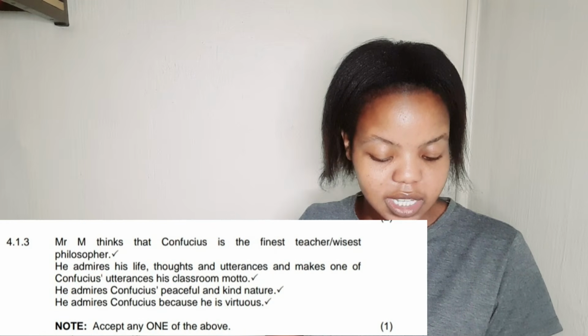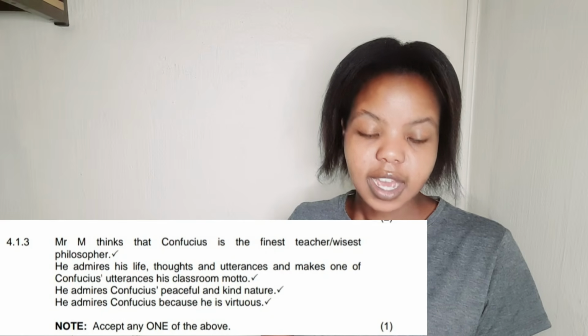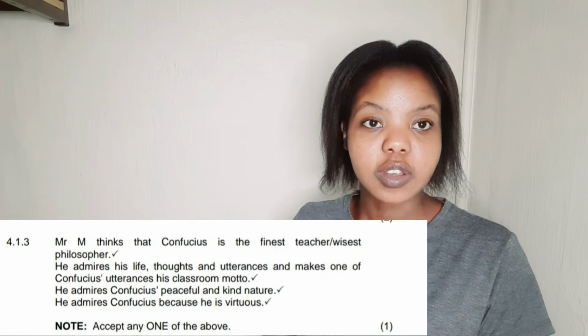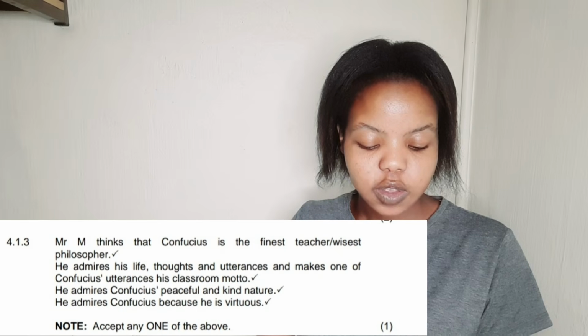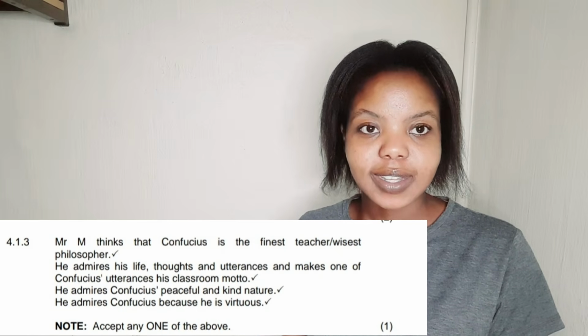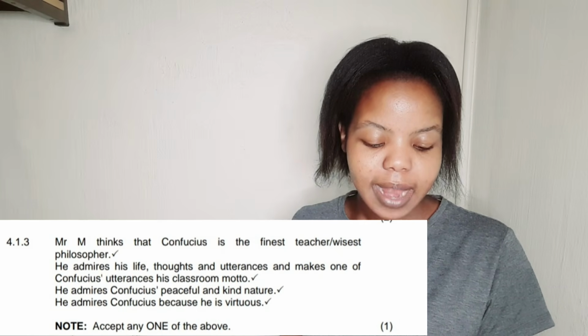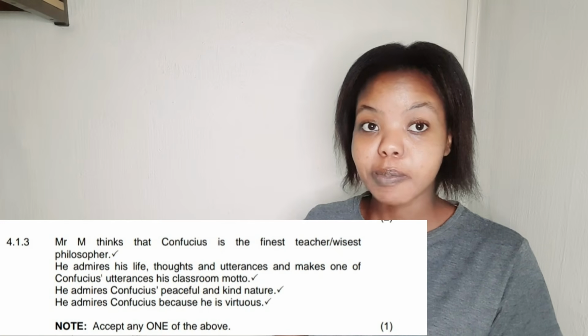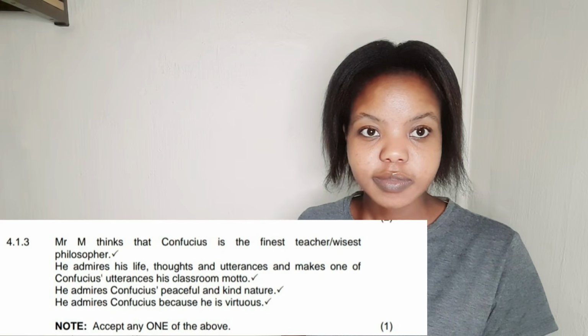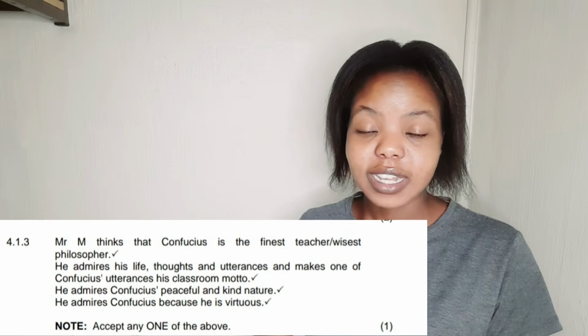Okay, the correct answer is Mr. M thinks that Confucius is the finest teacher and wisest philosopher. He admires him, his life, his thoughts, and what he says, or his utterances, and makes one of the Confucius utterances his classroom motto. You remember the classroom motto? I explained it somewhere in the videos. I don't remember which video, but yeah, that's the answer for